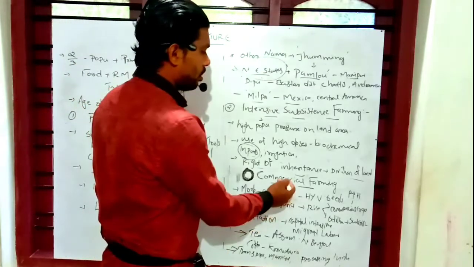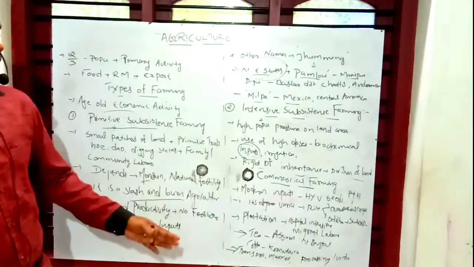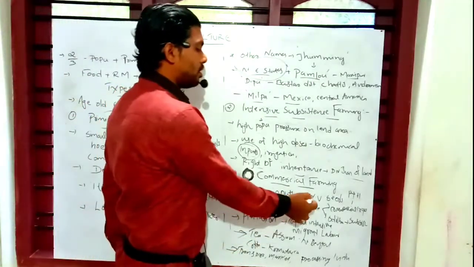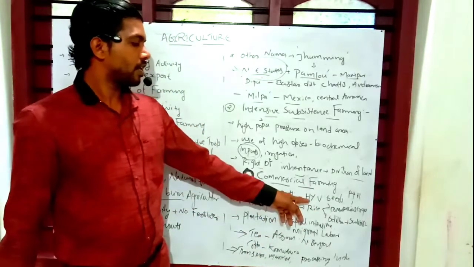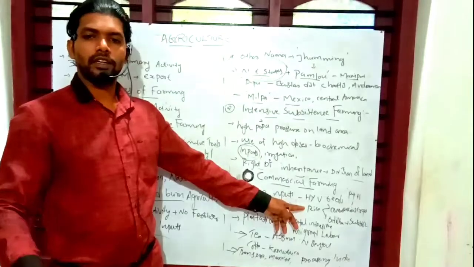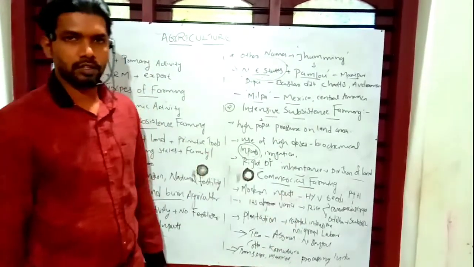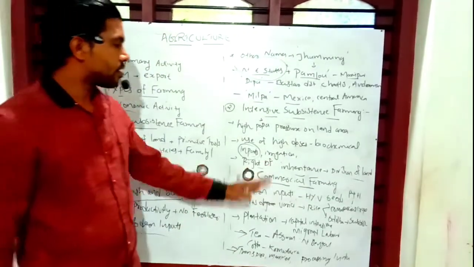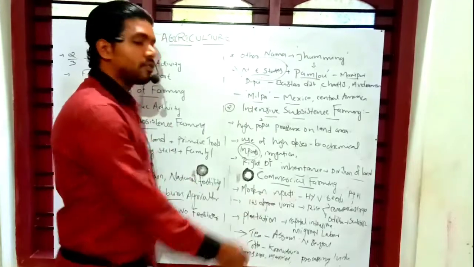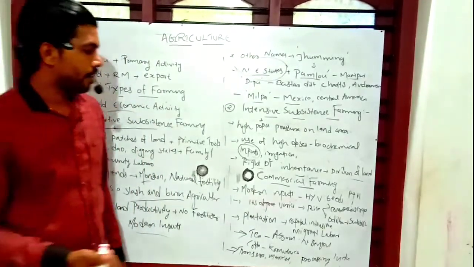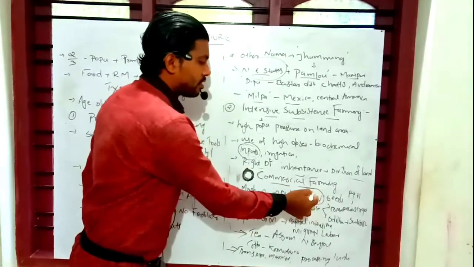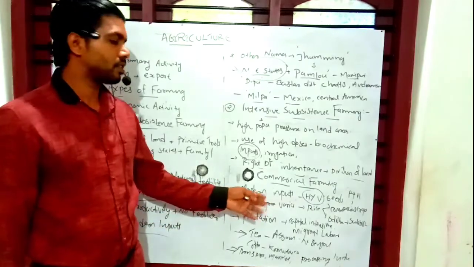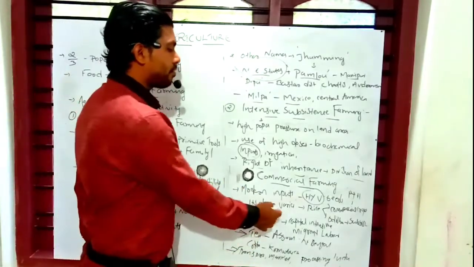The last one is commonly called commercial farming. In commercial farming, modern inputs are used by the people, such as high yield varieties of seeds, pesticides, and chemical fertilizers. So once again, commercial farming is one of the farming systems in India, with irrigation methods, dams, canals, and water facilities used, and its degree varies from state to state.